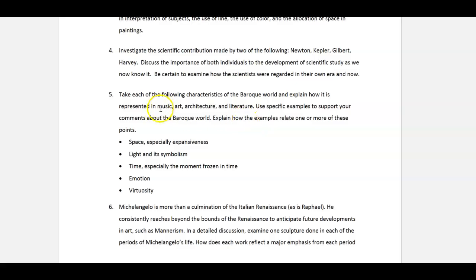Do you have to cover music, art, architecture, and literature? No, you do not. If you want to focus strictly on the art, for instance, you can do that. If you want to focus on the architecture, you can do that. If you're more literature-oriented, you want to discuss the literature, then you can do that. Again, the videos that are listed as supplemental material provide excellent details that you can use. And then the book has some details, and there are also a couple other links that I'll show you in a moment.